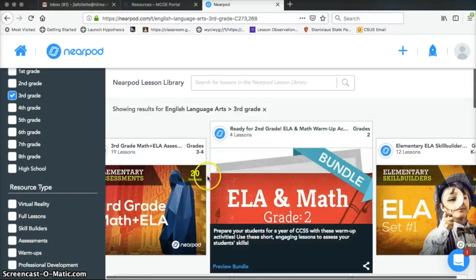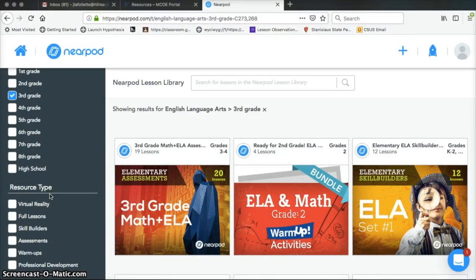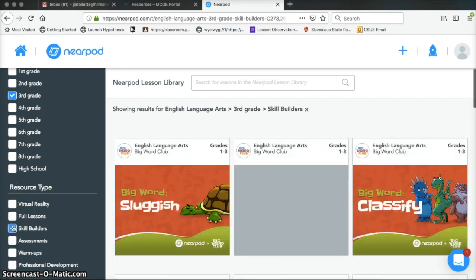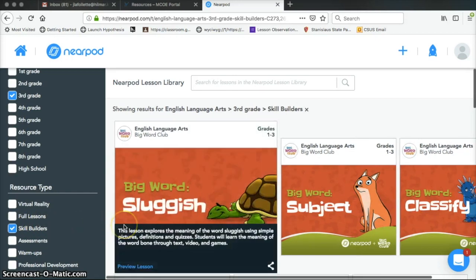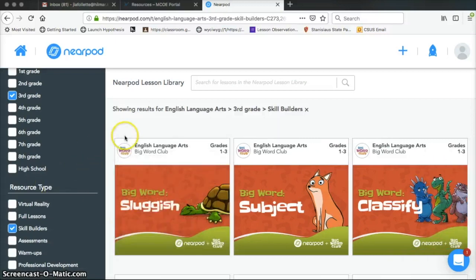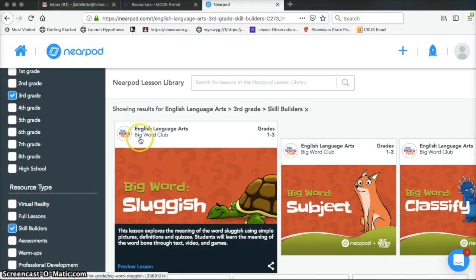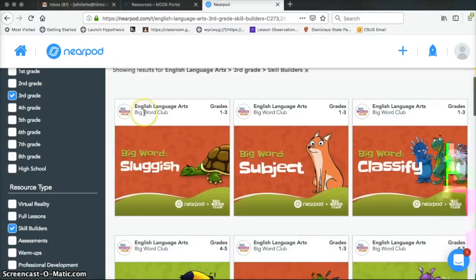You can see over here it's populating, and now I have all 3rd grade ELA lessons. I'm going to narrow my resource even further by looking at Skill Builder lessons. Now it's giving me several lessons that I could look at for grades 1 to 3. And you'll see up here at the top, it's created by English Language Arts Big Word Club. That is a publisher, essentially, that is creating lessons using that.